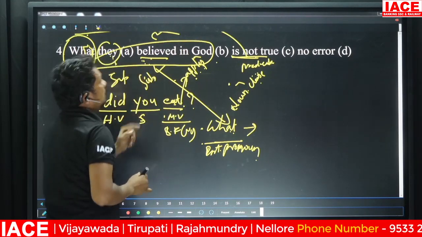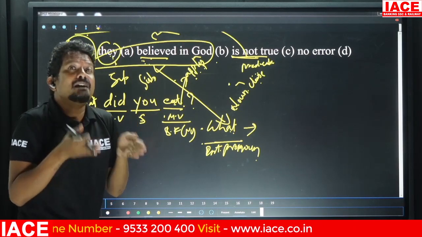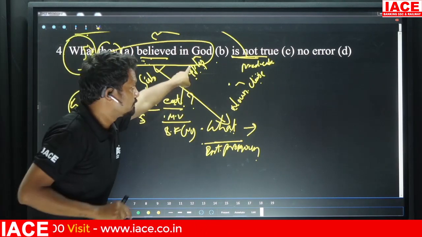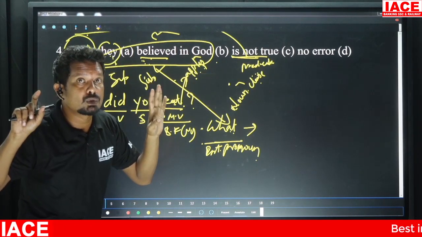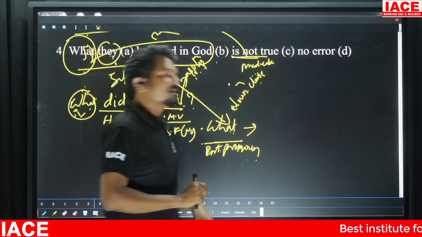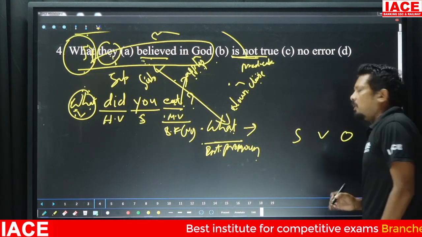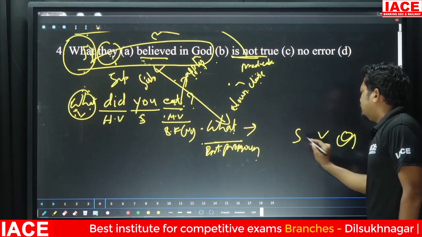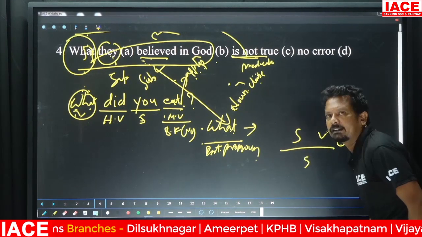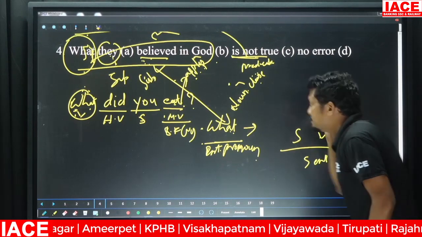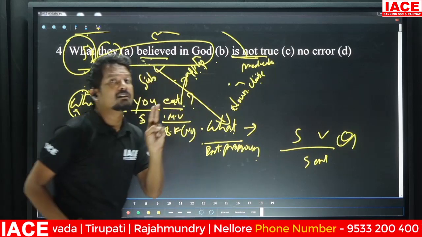If a sentence has subject, verb, and, if required, object (it is not mandatory), it is said to be a sentence. Similarly, in this one big sentence, you have two sentences involved.